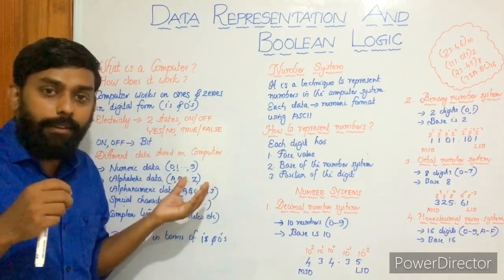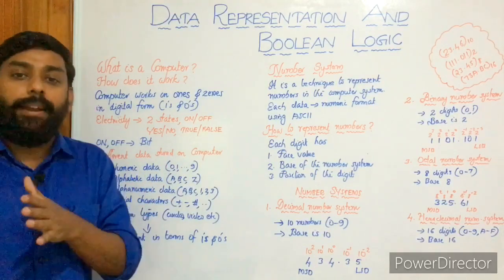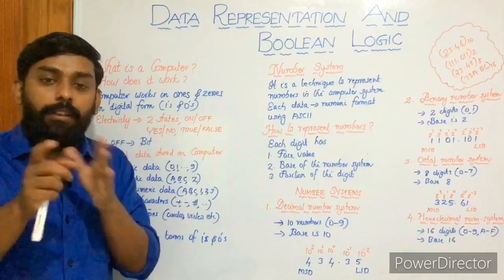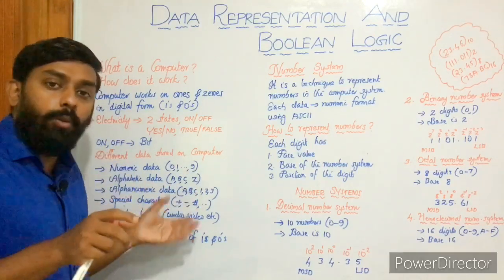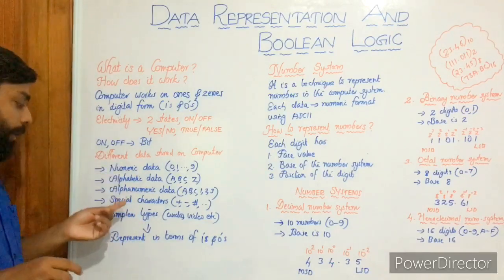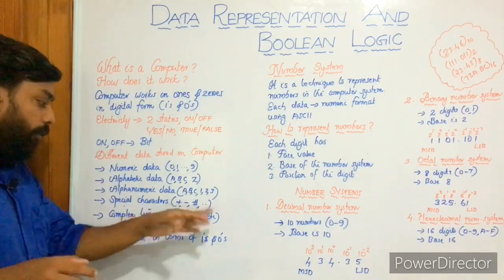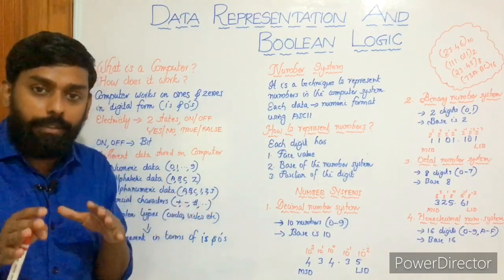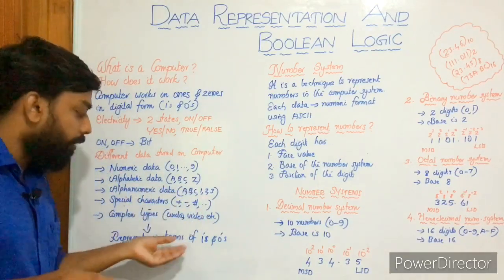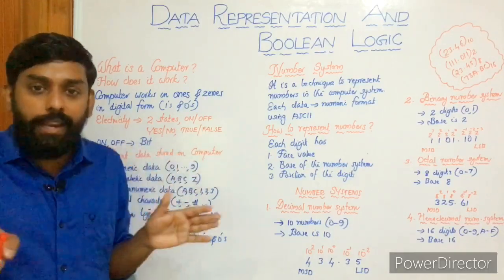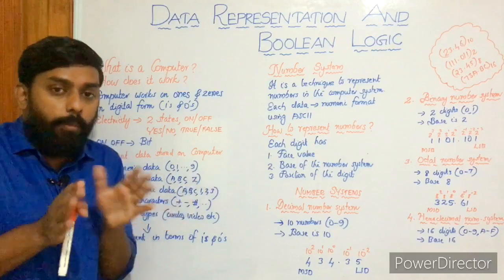These are the simple data, and we have some complex data as well, like audio, video, animations, other graphic kind of stuff. So all these belong to complex data, right? In addition to simple data, we have complex types as well, audio, video, etc. Then each of these data is represented using ones and zeros, a combination of ones and zeros. That's the very idea. Hope you get the concept.